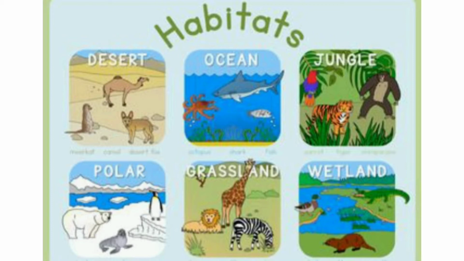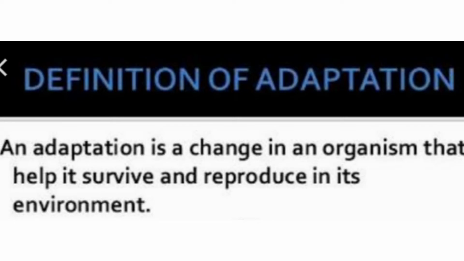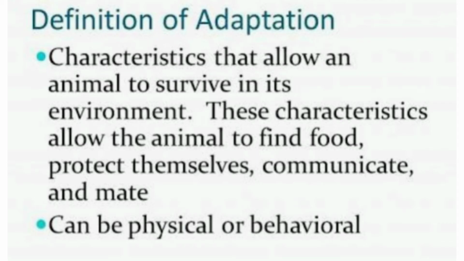Before that, we have to know about adaptation. Do you know what is the meaning of adaptation? An adaptation is a change in an organism that helps it survive and reproduce in its environment. The characteristics allow the animal to find food, protect themselves, and communicate with each other.